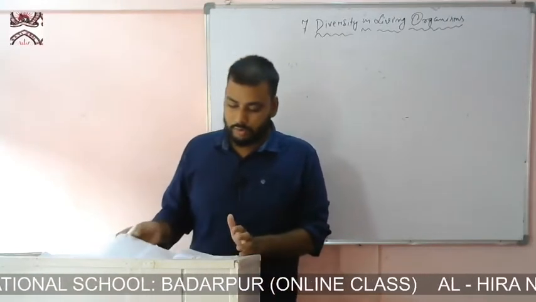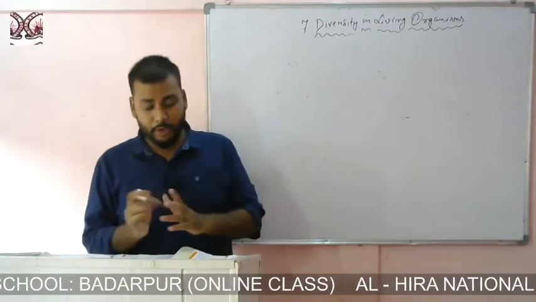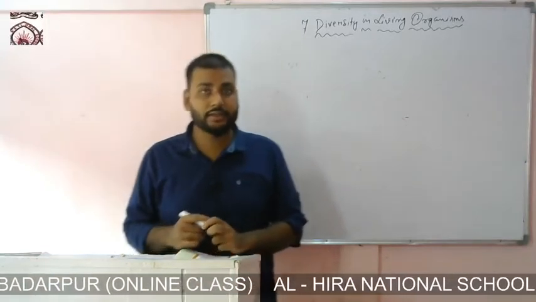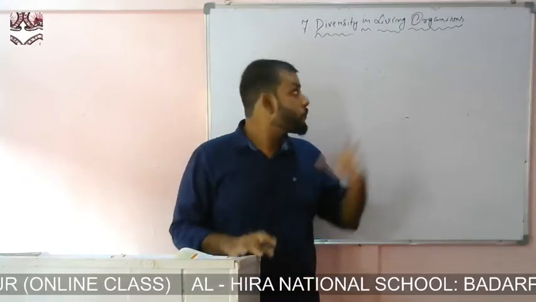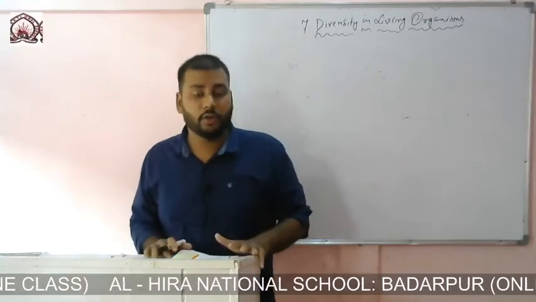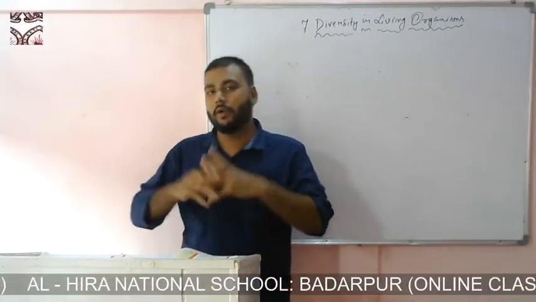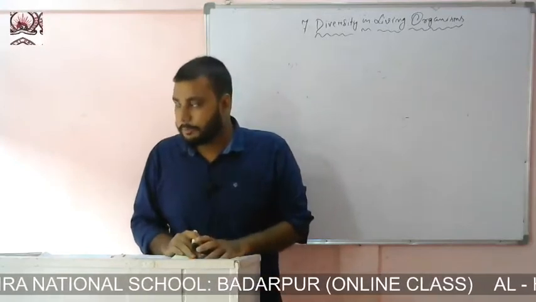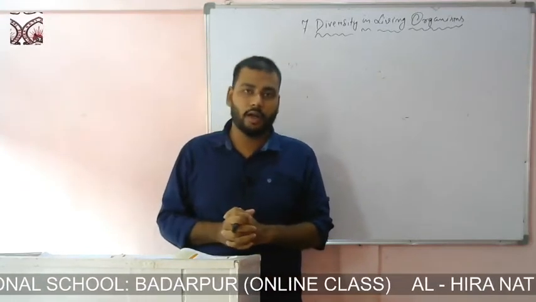So, let me summarize the points that I have discussed till now. First of all, what is diversity in living organisms? Living organisms have a wide range of species or organisms in them.